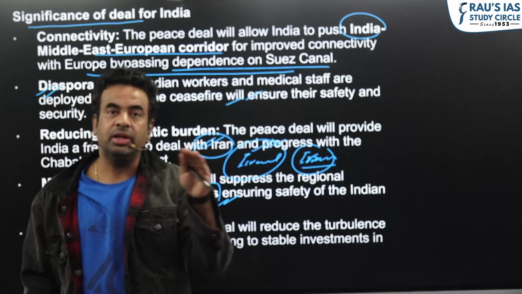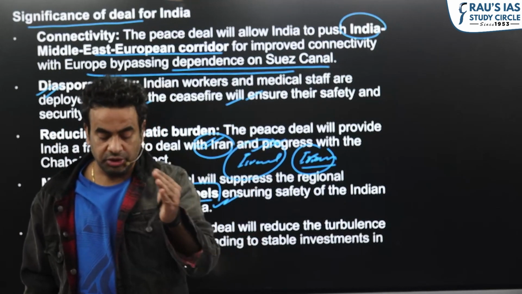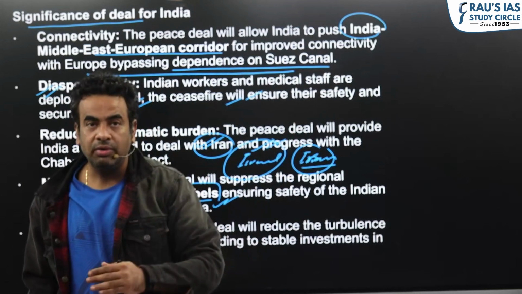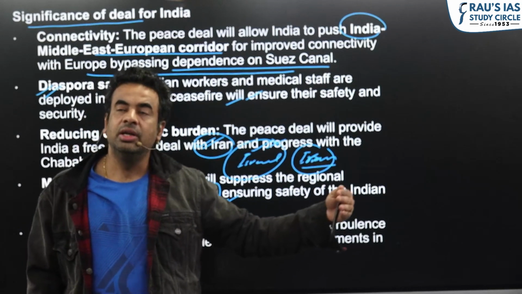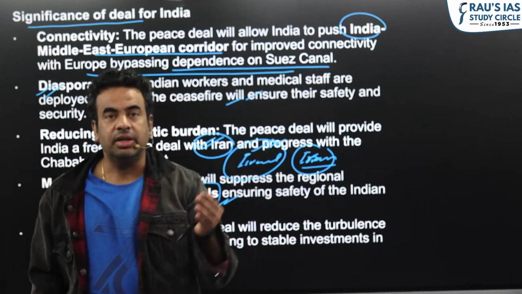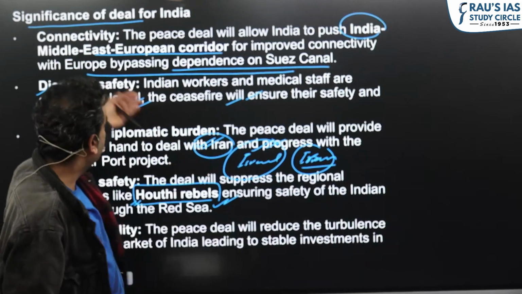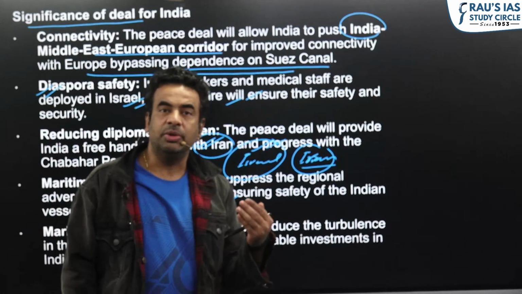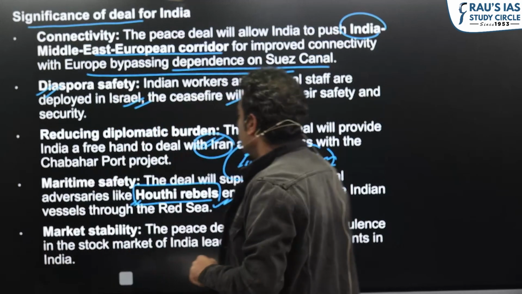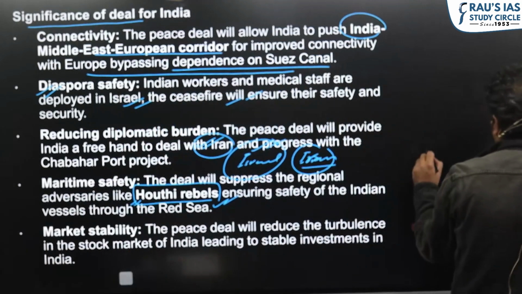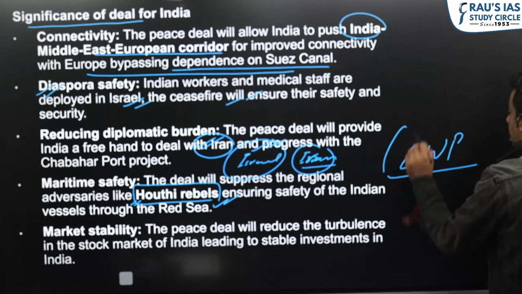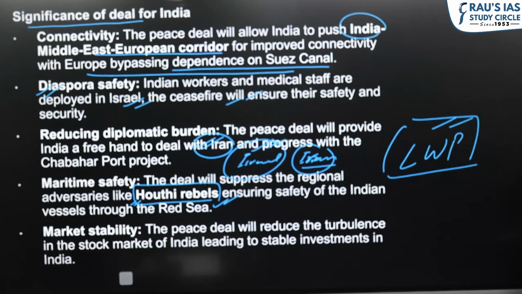India does not want instability because it can lead to the escalation of oil prices, and the Indian economy is always dependent on the West Asian region for its energy security. So in this context, this normalization of ties can be in the interest of India, and stability in the region is a must for the success of our Look West policy.